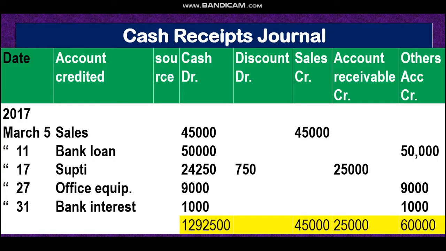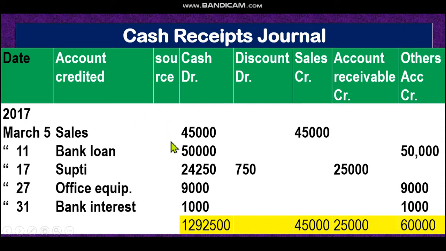Now dear student, next requirement, the cash receipt journal. All of you know that earlier I discussed the format of the cash receipt journal. Today we will do a math on the cash receipt journal. Again I am telling the format, because the format is most important. First you will write the date, the date on which we receive the cash. Then we will record the account credited. That means cash is debited, and the account credited is the account that will be credited. Whichever account we credit in the journal will be recorded here.